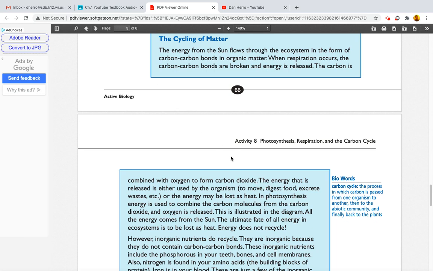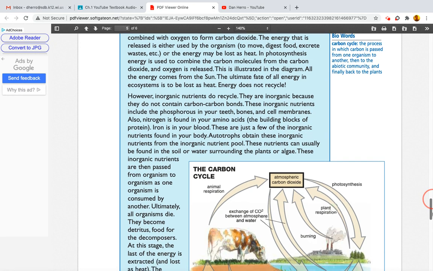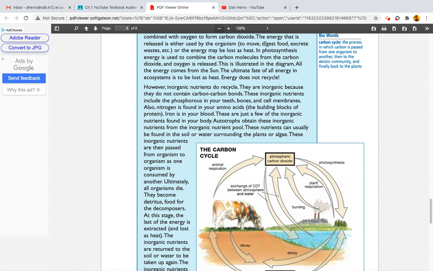Let me scroll down so we can see this image. Let me zoom out. There we go. The energy that is released is either used by the organism to move, digest food, excrete waste, etc., or the energy may be lost as heat.